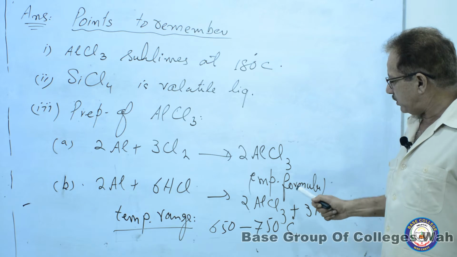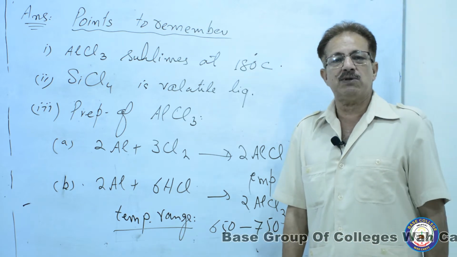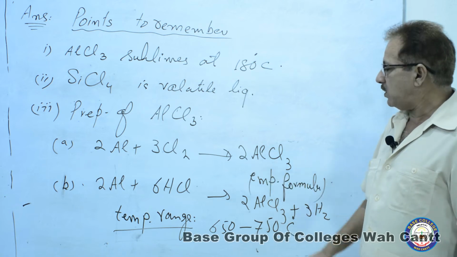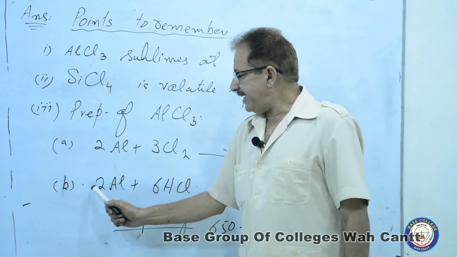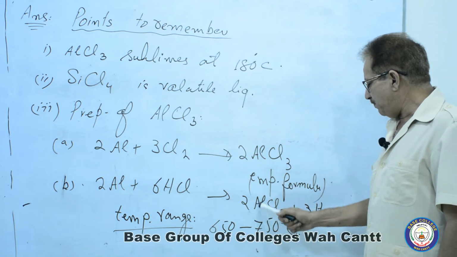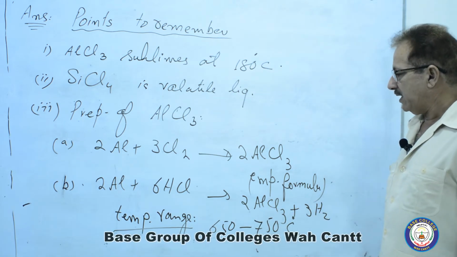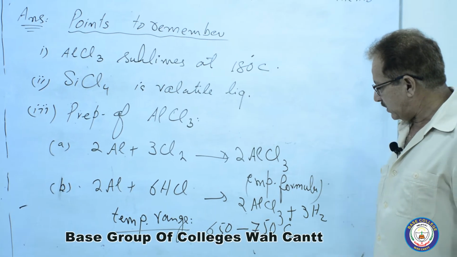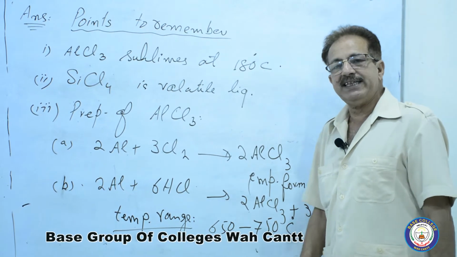It is also the empirical formula of aluminium chloride. Another way: 2Al plus 6HCl gives the same product along with hydrogen. But the temperature range for this production is 650 to 750 degrees Celsius.